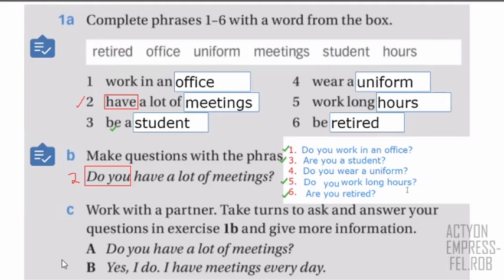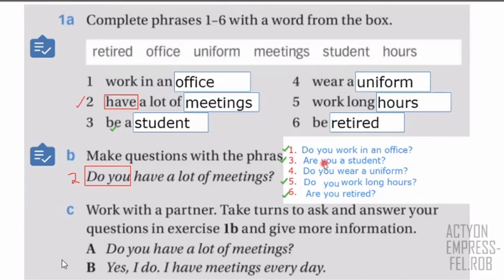So the first question is, do you work in an office? If it's positive, remember, you can say, yes, I do. Look at the example. Yes, I do. Or if it's negative, you can say, no, I don't, right? Or in the question with the verb to be, number 3, for example, are you a student? So the question is with are, with the verb to be.